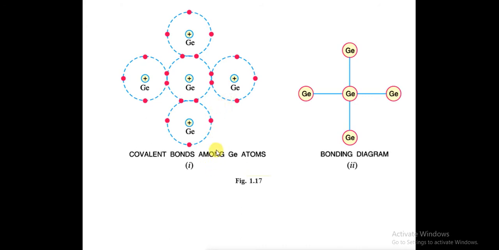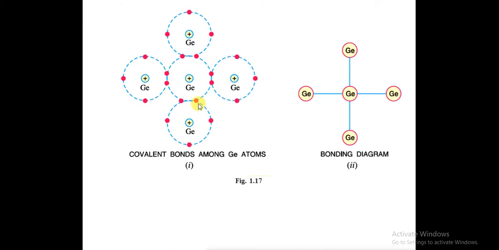Now here you can see that there are 5 germanium atoms, and this central atom is sharing electrons with the remaining 4 atoms. One electron of this germanium atom is shared with the other. This is with this, this is with this, this is with this.